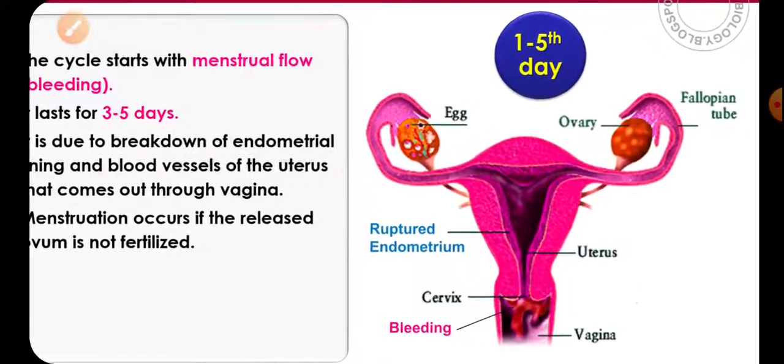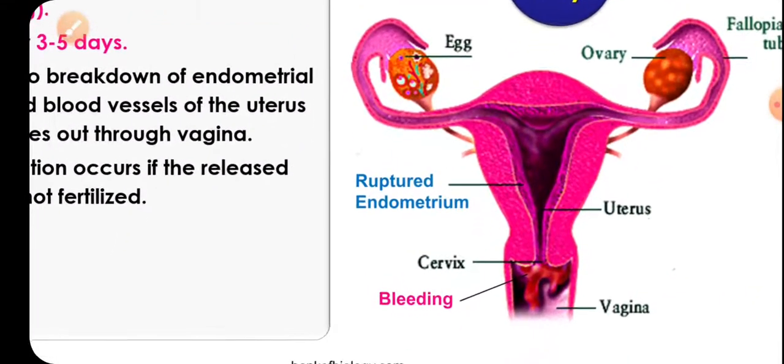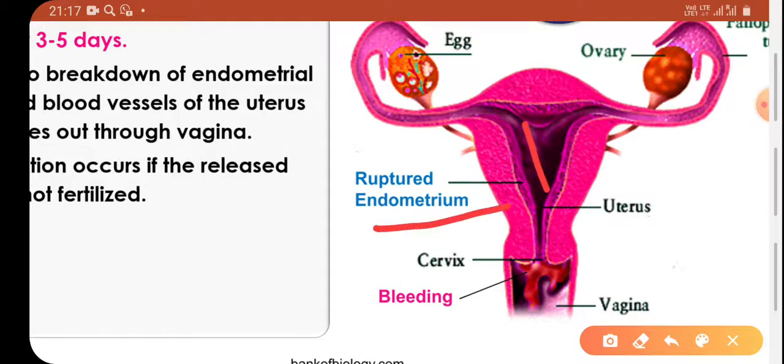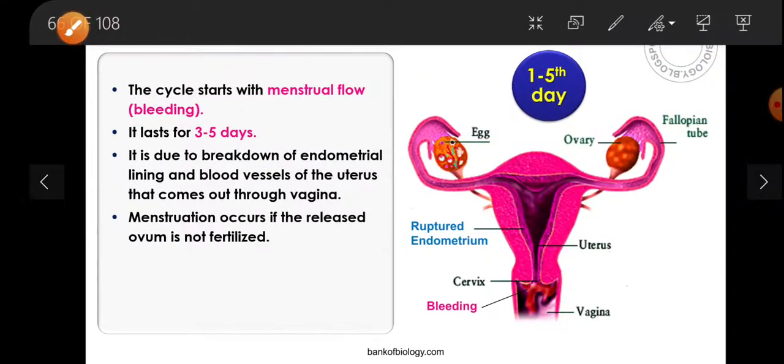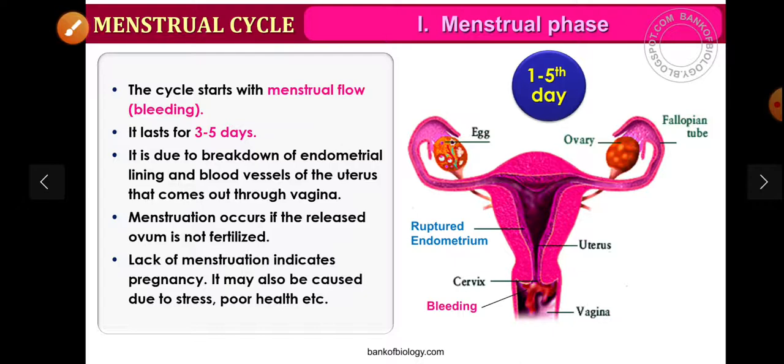You can see in this diagram the rupture of the endometrium and bleeding. Lack of menstruation indicates pregnancy. If menstruation stops, this indicates pregnancy, or it may be due to some stress or poor health. If the menstrual cycle is irregular, this shows stress or poor health.